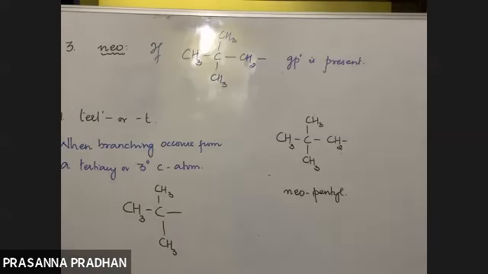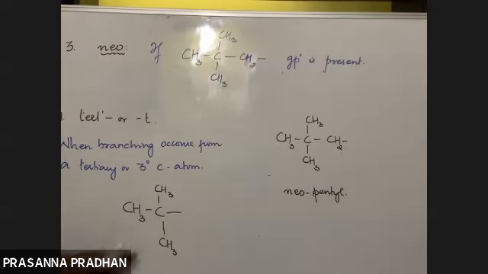Fine. So yes, we can clearly see out here, the branching is taking place from a 3-degree carbon atom. There is no neo group present, and the branching takes place from a 3-degree carbon.